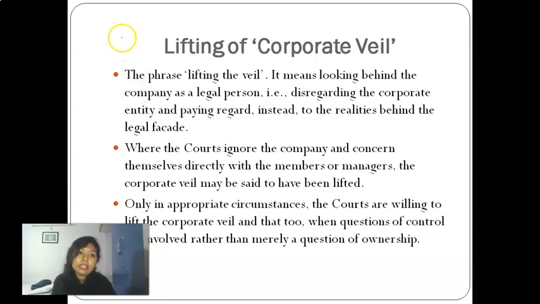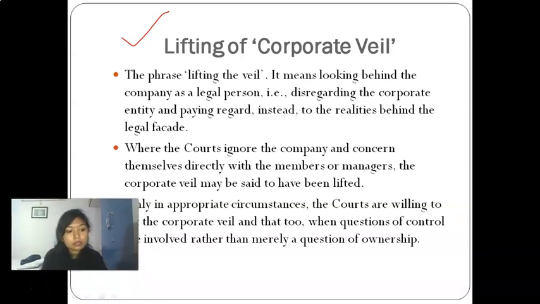Now, this is a very important topic from the examination point of view, as a short note may come from this. This is lifting of the corporate veil. So, what does this say? What does the phrase lifting of the veil mean? It means looking behind the company as a legal person.